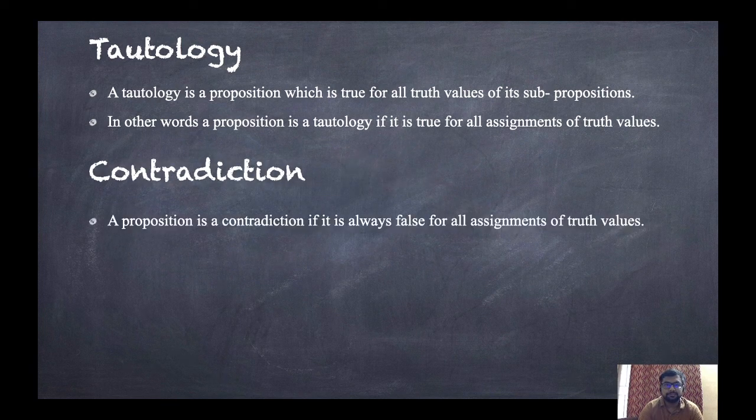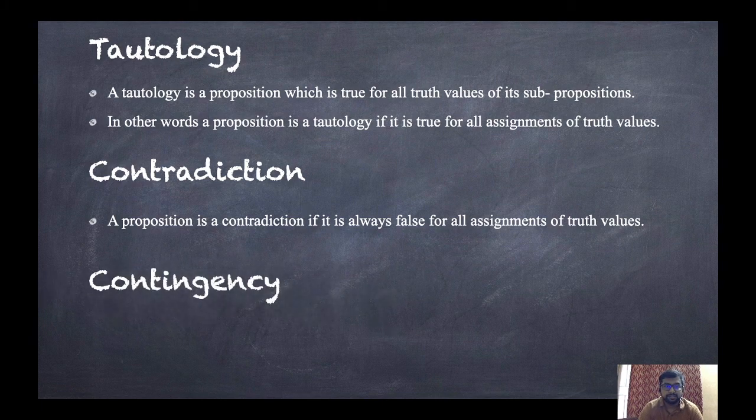A proposition is a contradiction if it is always false for all assignments of truth values. That means whenever it is always true for all assignments of truth values, it is a tautology, and whenever it is always false for all assignments of truth values, it is a contradiction.